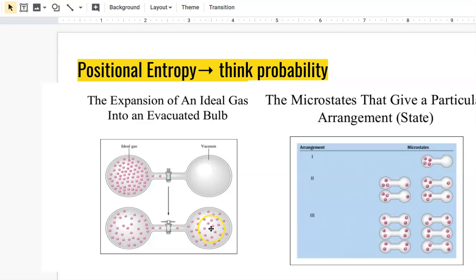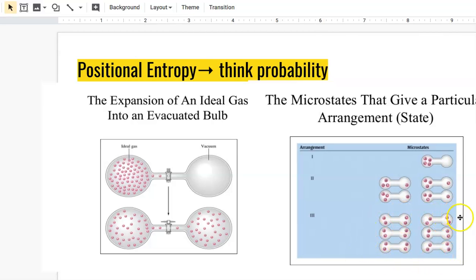A way to think about this is to think about all of the different possible arrangements of the particles. We call these microstates. At the beginning, all of our particles were on one side. There's only one way to make that happen. Then as we start to progress, you can move one of the particles across, but have the rest of them still gathered. Now we have more possible arrangements, so we have more entropy. But in the third example, we have even more possible arrangements with this even distribution. This is the most disordered. It has the most entropy.